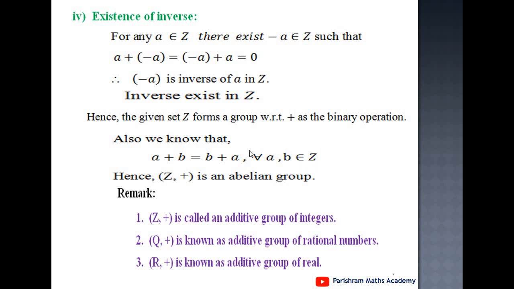If we take any two elements, the value of a plus b is the same as b plus a. It means the group (Z, +) is an abelian group, and therefore (Z, +) is called the additive group of integers. Similarly, Q, the set of rational numbers, that is (Q, +), is known as the additive group of rational numbers. Here R is the set of real numbers and (R, +) is known as the additive group of real numbers. These are all groups with respect to the binary operation addition.